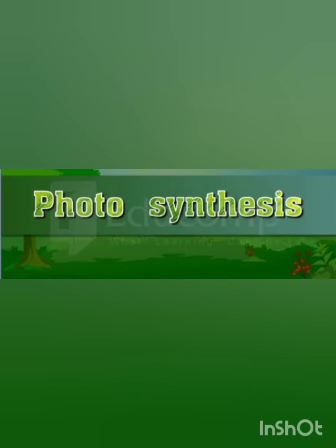Next we are going to discuss the food making process in plants, that is photosynthesis. Photosynthesis is the process used by plants to make their own food. All of you listen carefully. Here we can see two words, photo and synthesis.